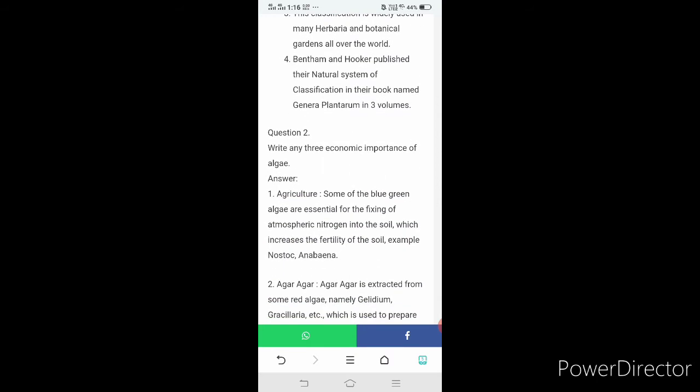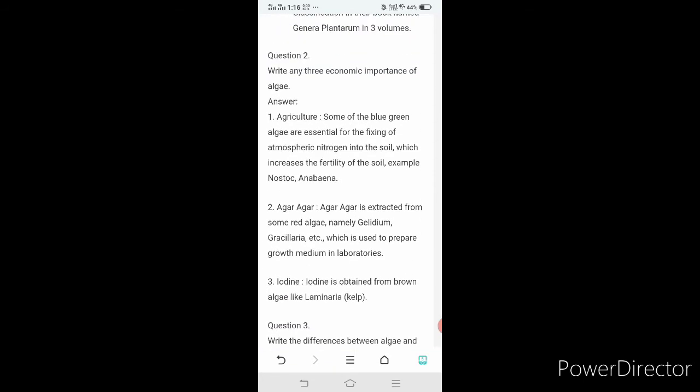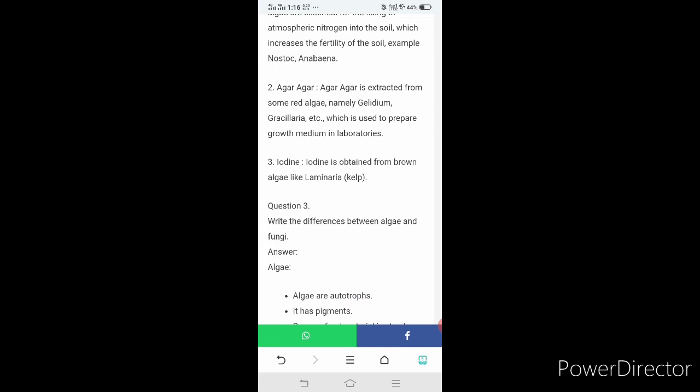Write any 3 economic importance of algae. One is given as agricultural importance. Another one, agar-agar. Iodine, it is given. Agricultural importance: some of the blue-green algae are essential for fixing atmospheric nitrogen into the soil, which increases the fertility of the soil. Example, Nostoc, Anabaena. Agar-agar is extracted from some red algae, namely Gelidium, Gracilaria, etc., which is used to prepare growth medium in laboratories. Iodine is obtained from brown algae like Laminaria, kelp.